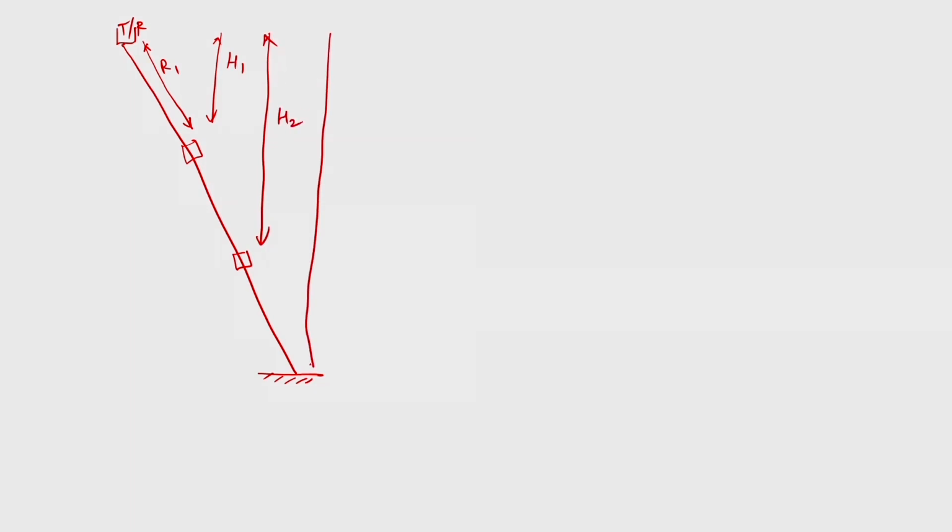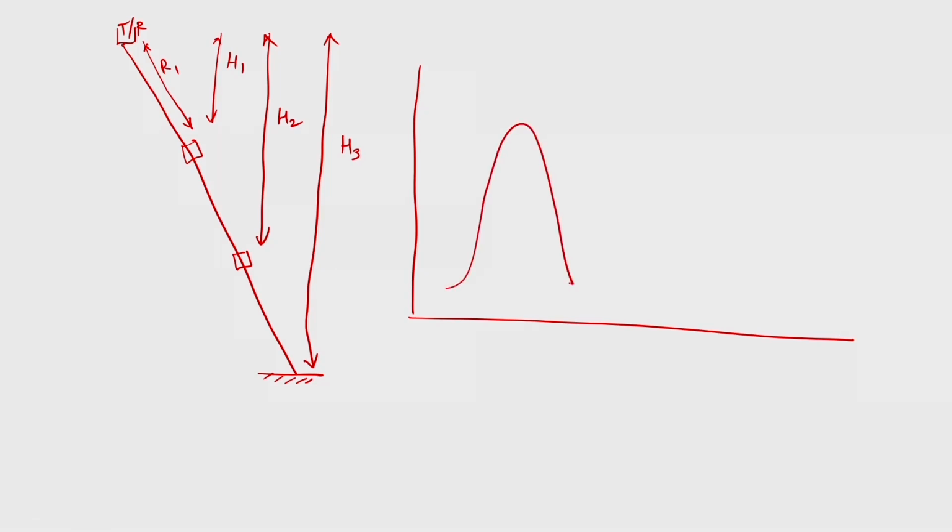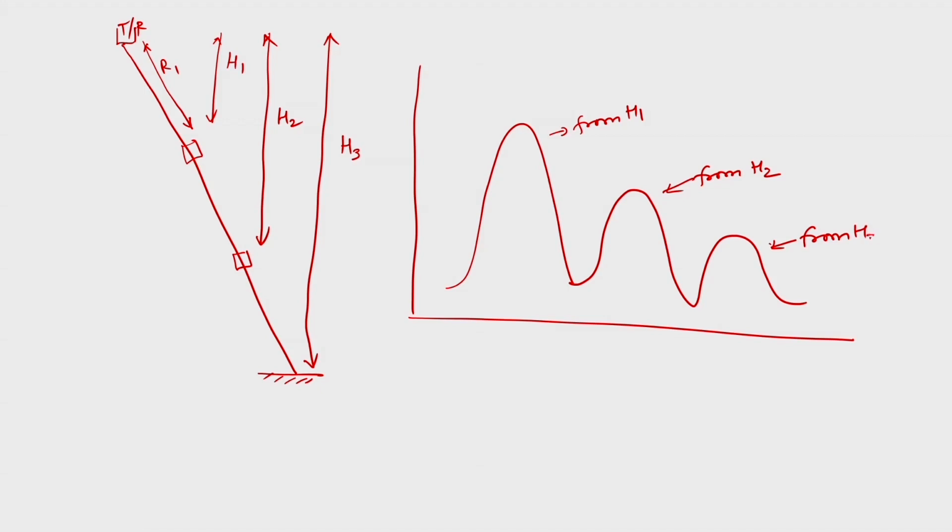If this is the range R1, or if this is the height H1, this is the height H2, and this is the height H3, that means heights are increasing, I will get responses like this from height H1, from H2, from H3. You can assume that all the factors are there, atmosphere, height and everything.